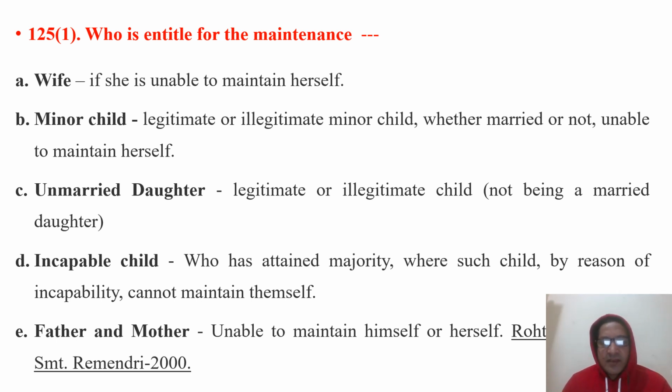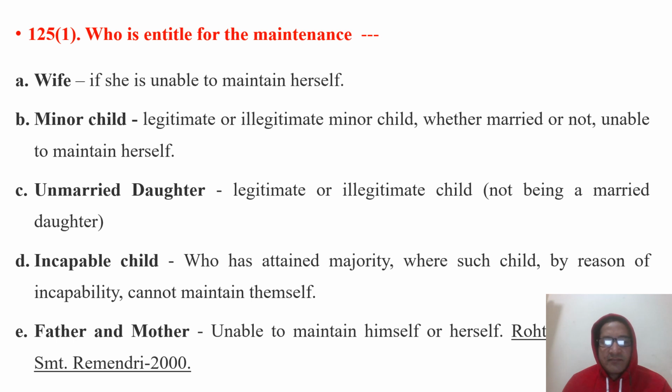But it might be possible that if that child has certain earnings, then he is not entitled to get maintenance. Like, if he is earning monthly from any share, mortgage property, or lease property, then that person is capable of maintaining himself or herself, and is not entitled to get maintenance from her parents.